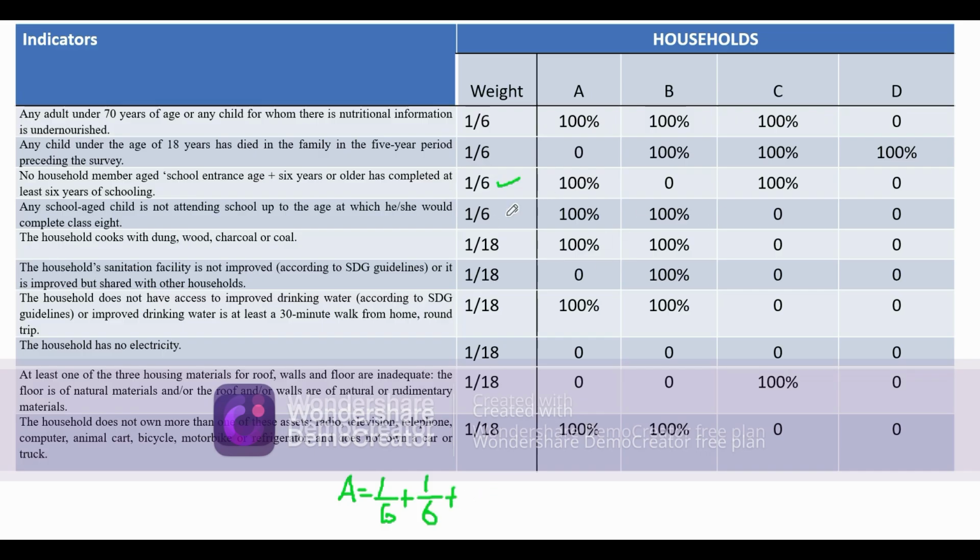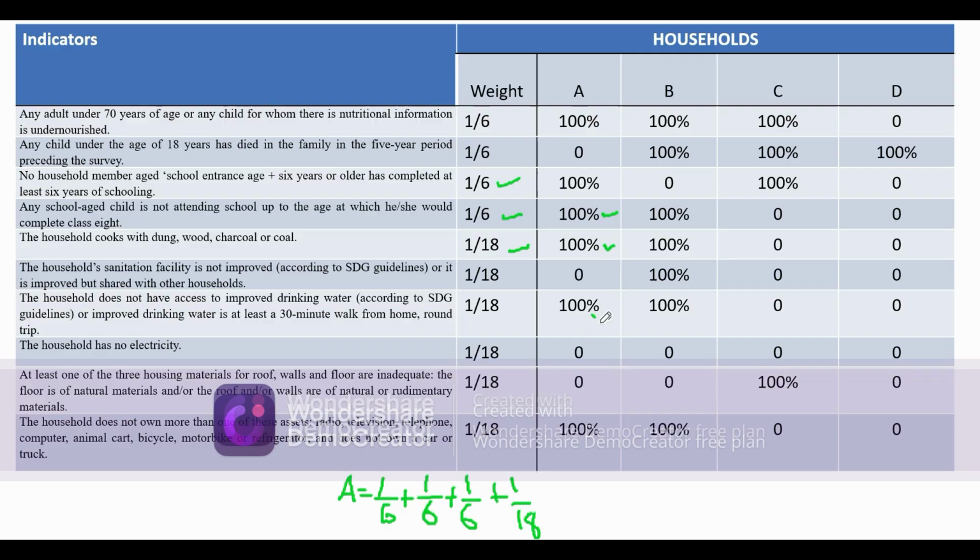Plus, now the third is this one and this one. Its weight is 1 by 6. And the fourth deprivation is this. Its weight is 1 by 18, plus 1 by 18.